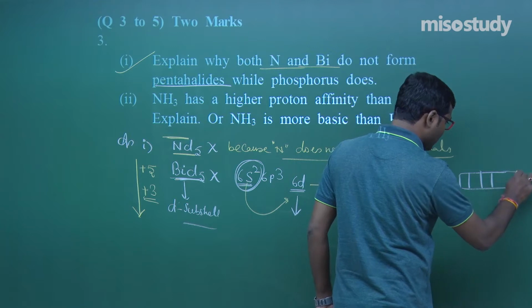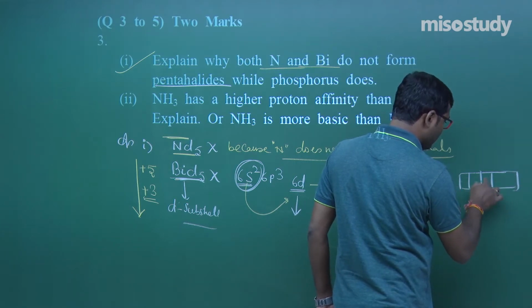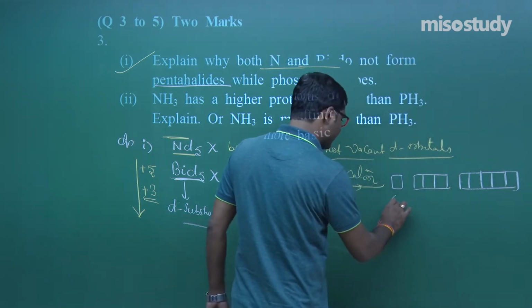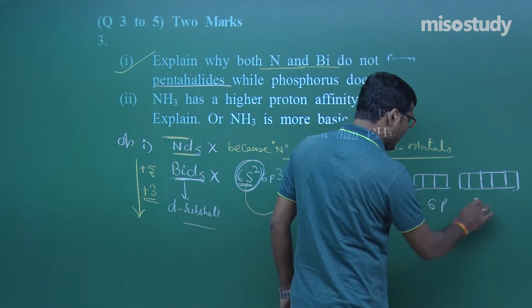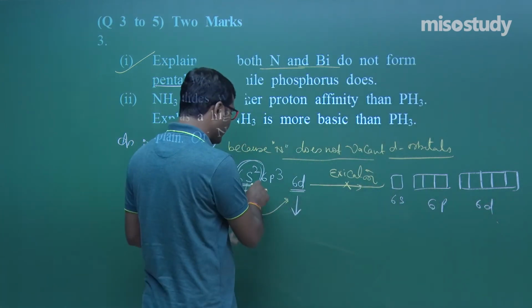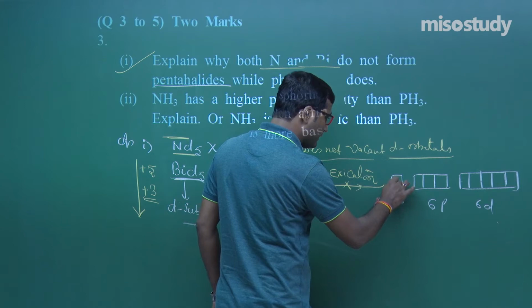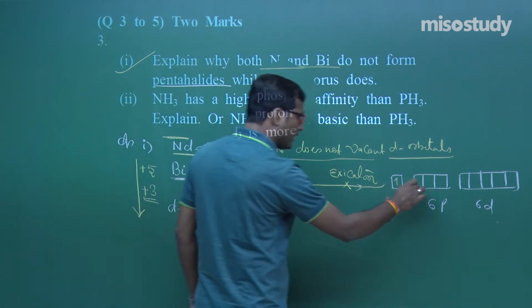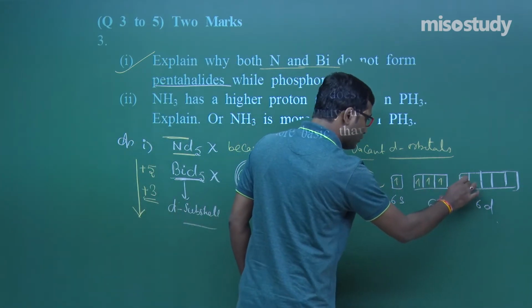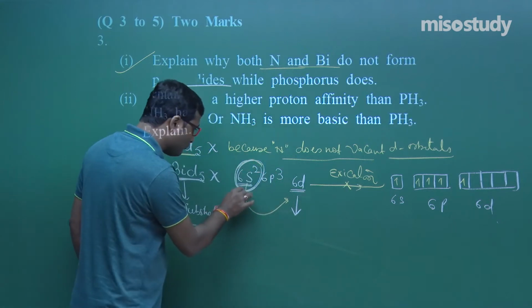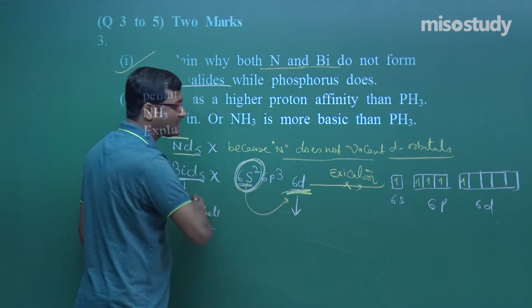1 2 3, 1 2 3 4 and 5. This is 6s, this is 6p and this is 6d. The excitation energy is more, that is 2 electrons. In the general condition, it has 2 electrons. Now 1 1 1 1 1 1. So the excitation energy to move the s electron to the d subshell is more.